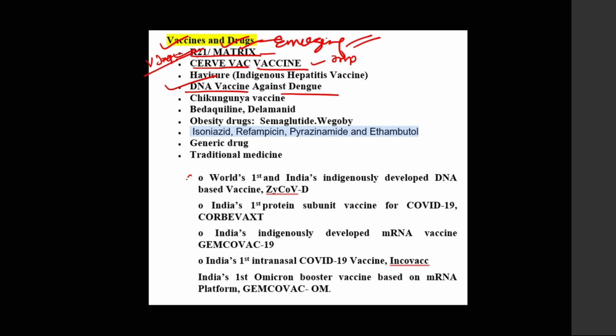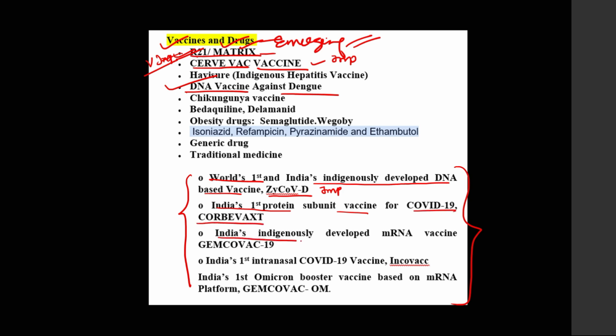Further, India has been able to develop indigenous vaccines. So in the list of indigenous vaccines, you can see the world's first and India's indigenously developed DNA based vaccine, ZyCoV-D. This is a very important one. Next, India's first protein subunit vaccine for COVID-19, Corbevax.